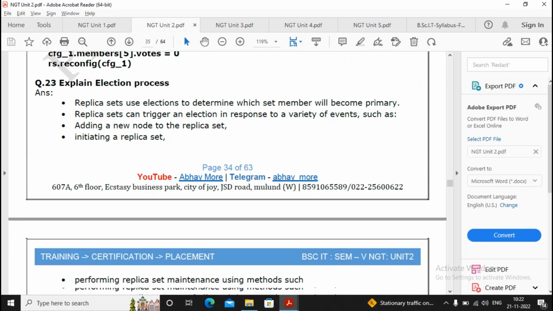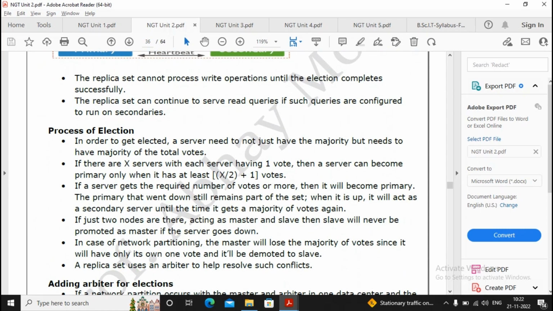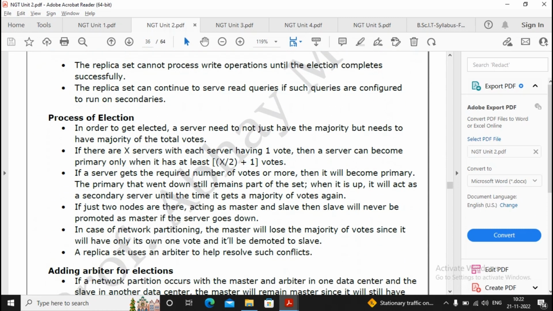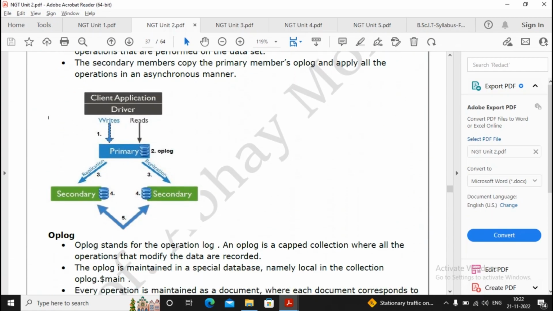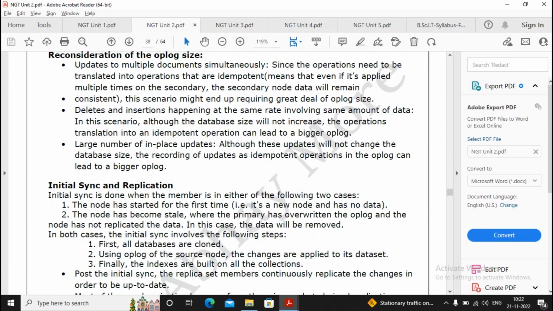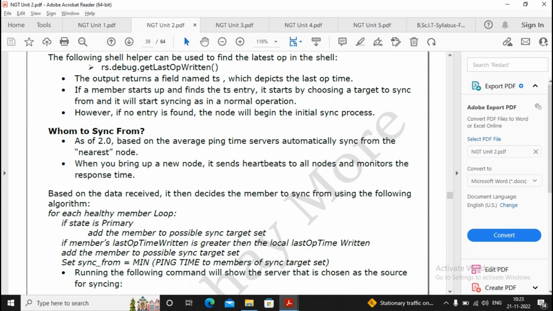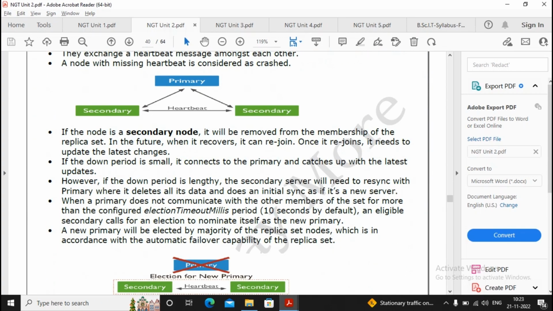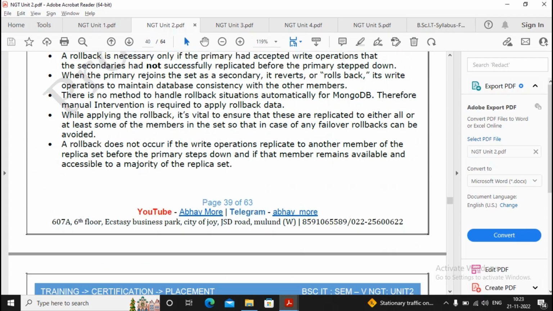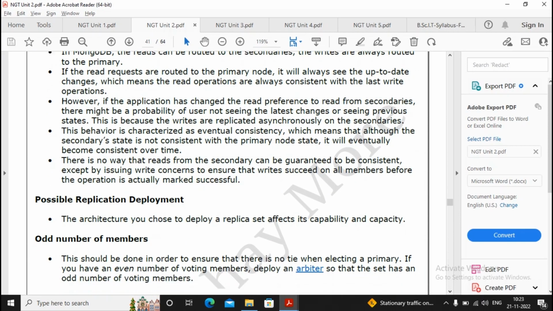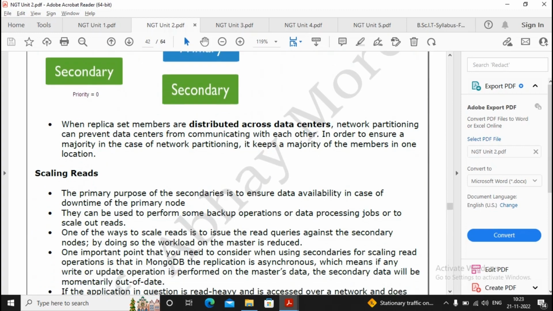Let us explain the election process: how, from the child nodes, which node will be considered as the primary one. So please follow these kinds of answers properly. Moving ahead, the election process comes again: when a failure occurs, how will the election process be conducted? When a rollback occurs, how will the election process be conducted?